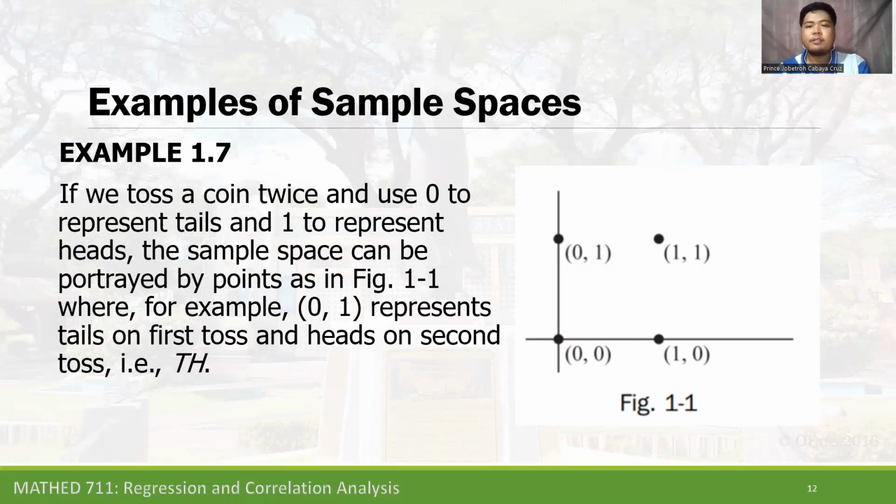What are the sample points? 0, 1, 1, 1, 0, 0, and 1, 0. Do you understand that? Again, if we toss a coin twice, there is one sample space composed of four sample points, which are 0, 0, 1, 0, 0, 1, and 1, 1.